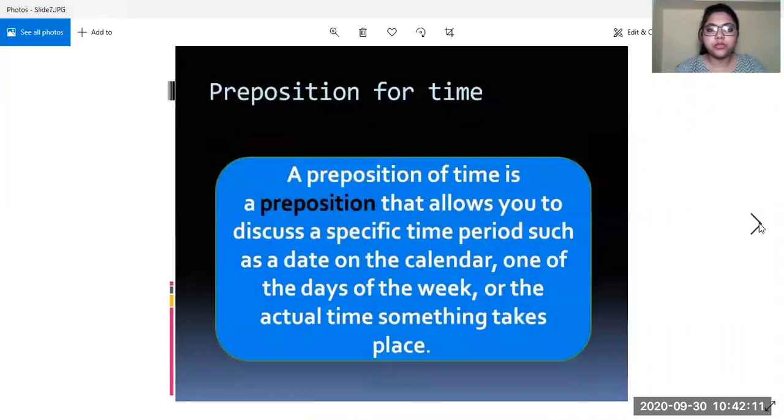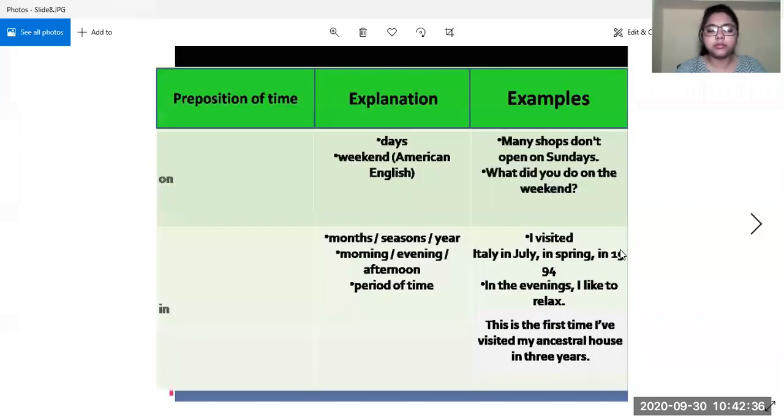Okay, so let us start with preposition for time. See, as the name suggests, it will tell us about the time. A preposition of time is a preposition that allows you to discuss a specific time period, such as a date on the calendar, one of the days of the week, or the actual time something takes place. Okay, we look at the different prepositions which are used as prepositions of time, their explanation, and also their examples.